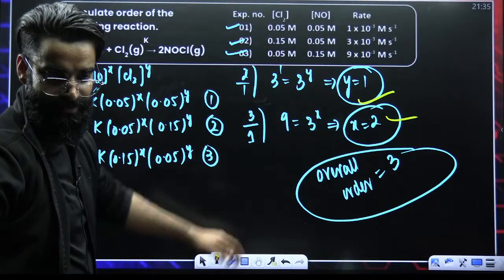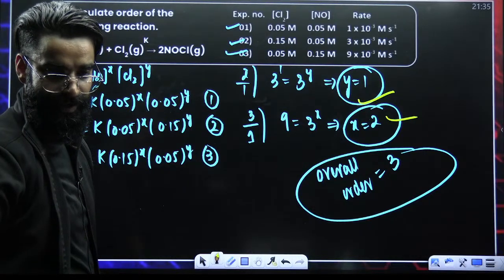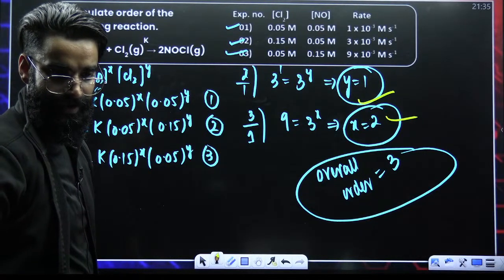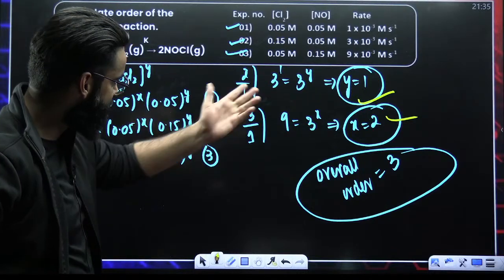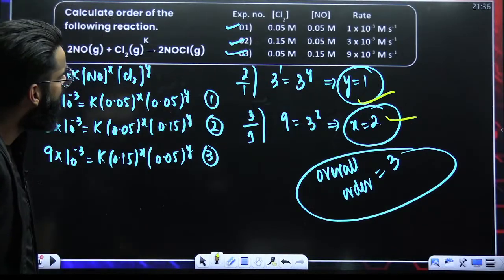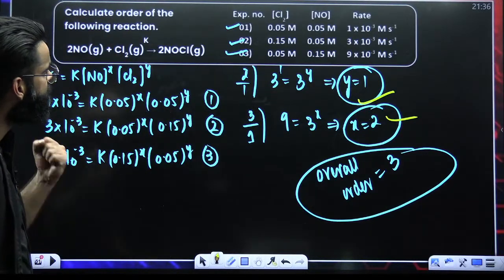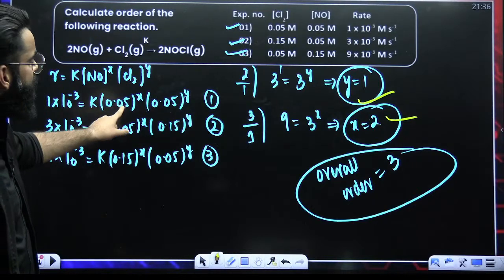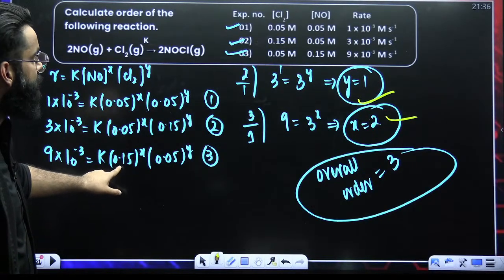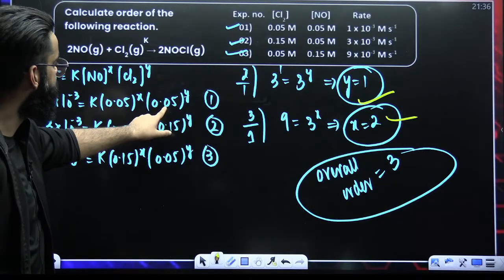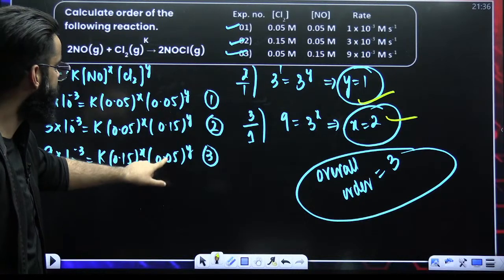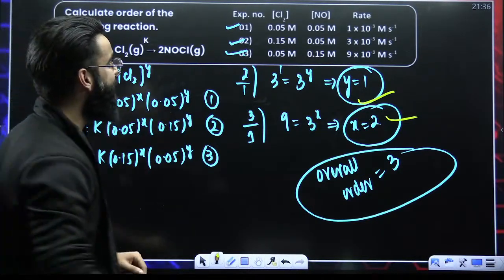Where is the mistake? Where do you find the mistake here? See, 0.5, 0.5, 0.15. Cl2 is 0.05. This is 0.15. I think you are making the mistake here.